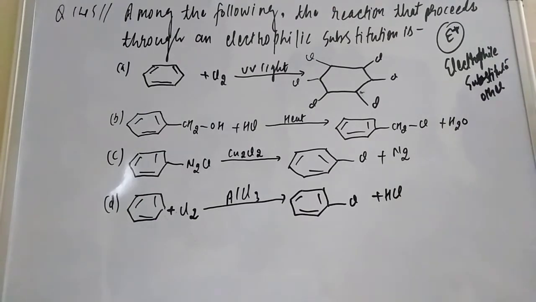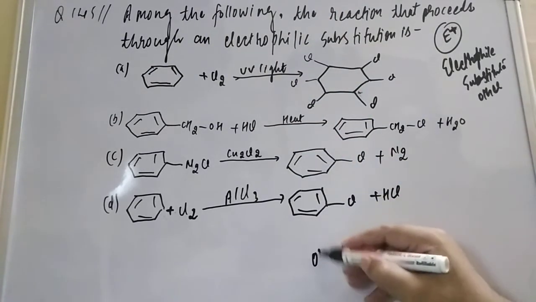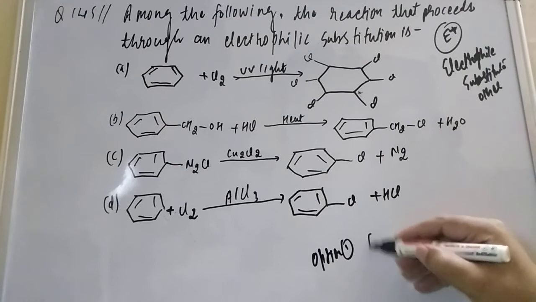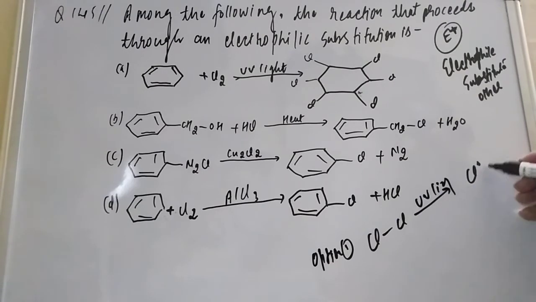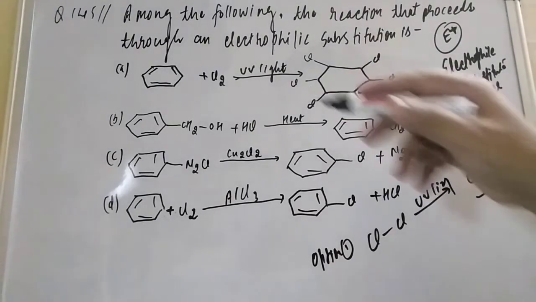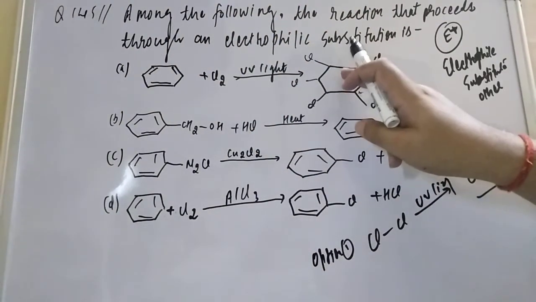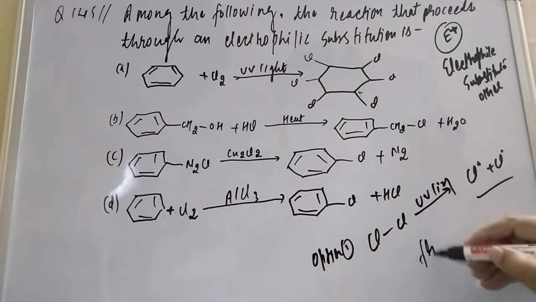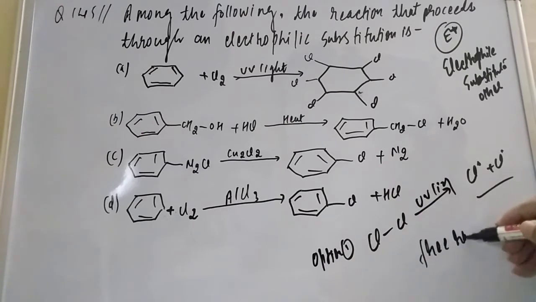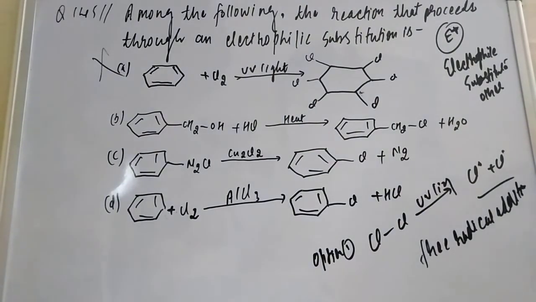Now come to the first option. Here Cl2 is there with UV light. If you are checking option number 1, when you apply UV light, Cl free radical plus Cl free radical form. So that is a free radical addition reaction. Why addition reaction, friends? Here there is a double bond, and here it becomes a single bond. So this is the free radical addition reaction. So the first option is wrong. We have to go to the other options.